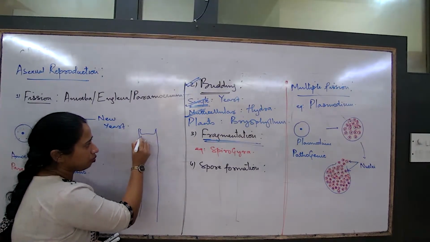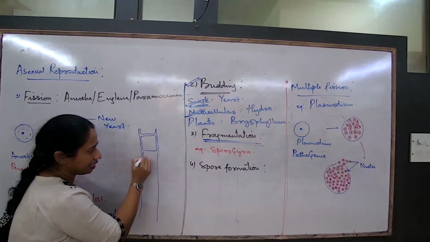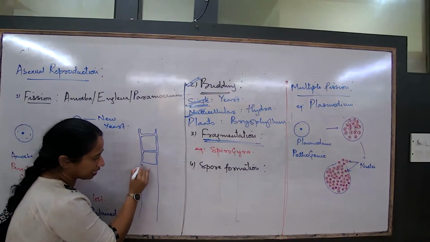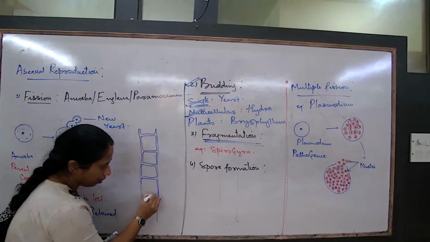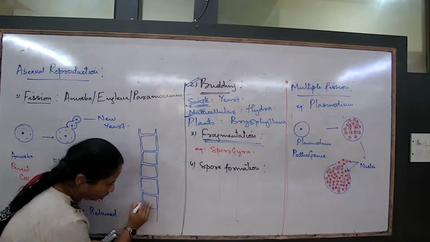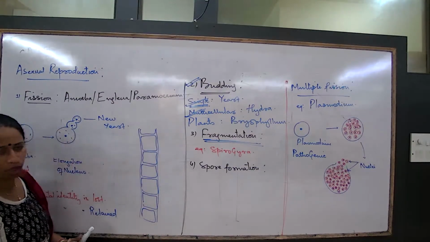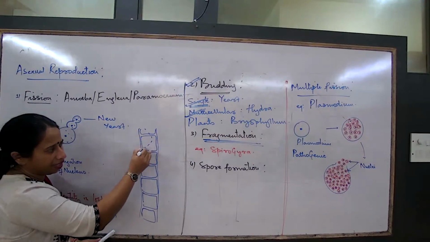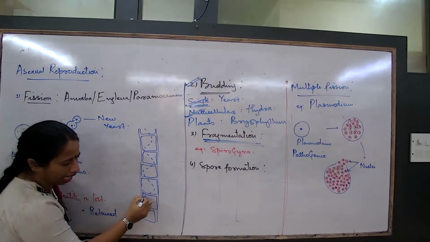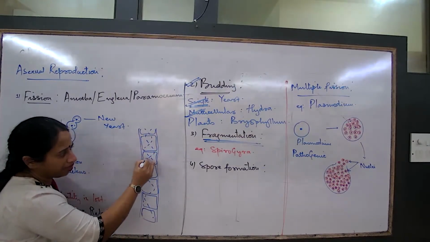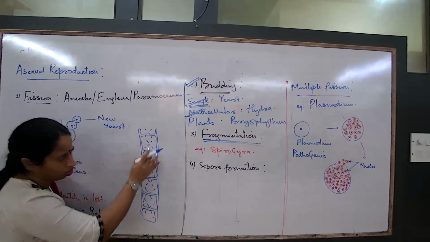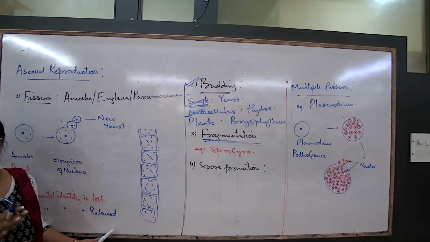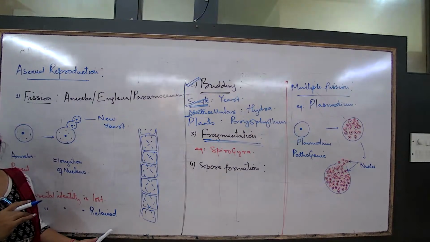So this organism will have a number of cells like this, multicellular of course, but no definite tissues and organs. And they have got the chloroplast I mentioned. So they will be having these threads of chloroplast all over, making the entire structure look green. In the water they are present.